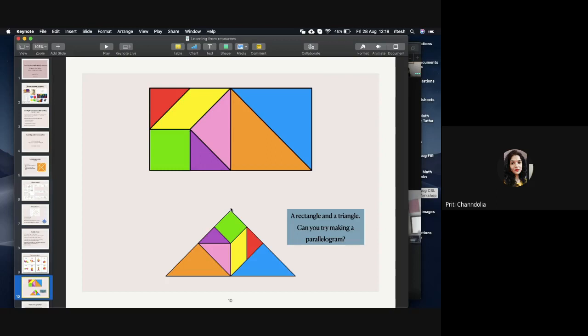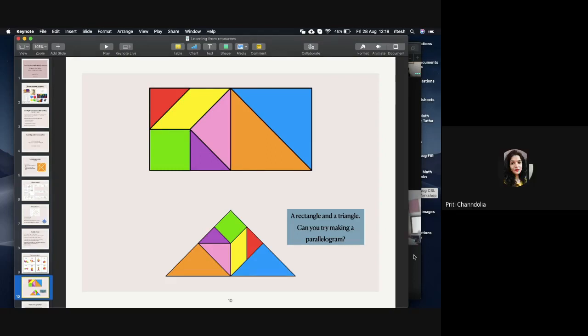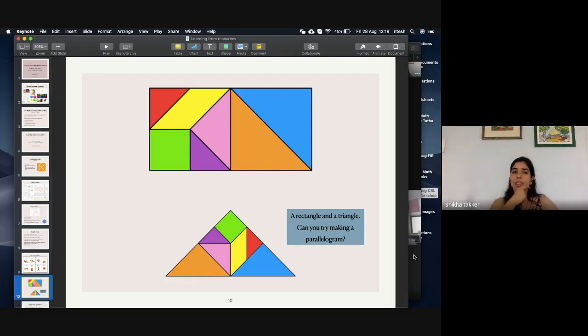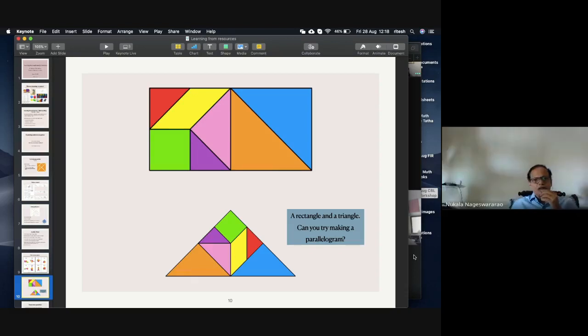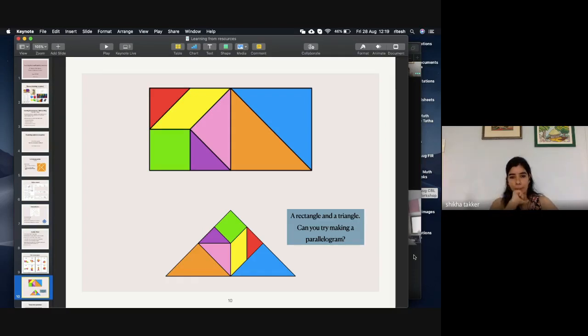Ma'am, they have the same area. Same. Why? Ma'am, the position of one triangle changed only. Otherwise, everything is similar. Only we changed the pieces. So there will be no change in the area. Pieces are the same, sir. Same area. My question is why same area?